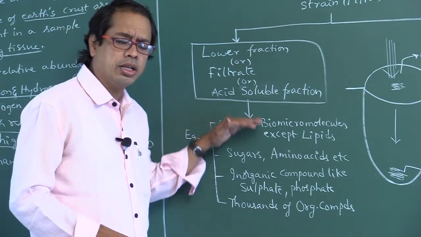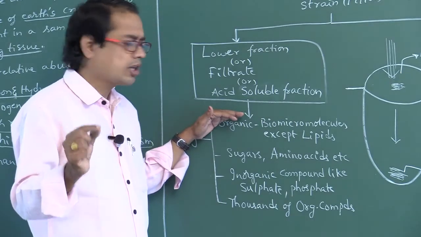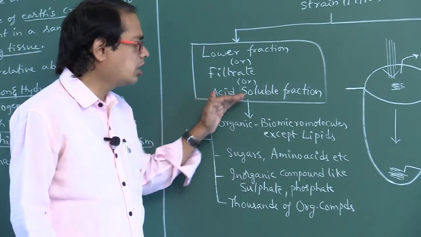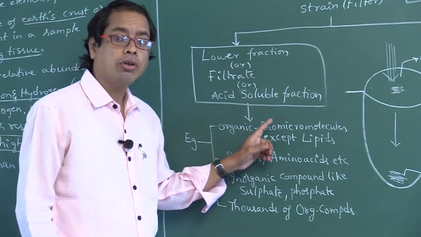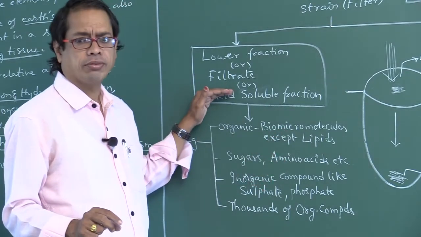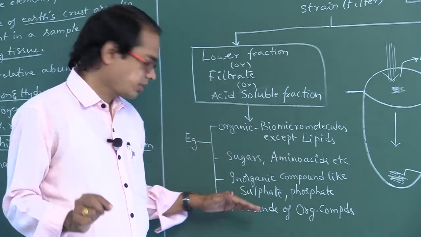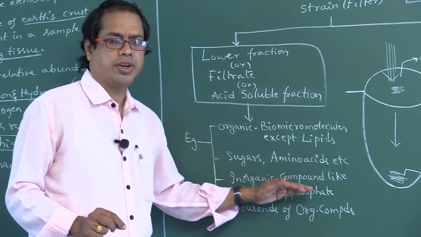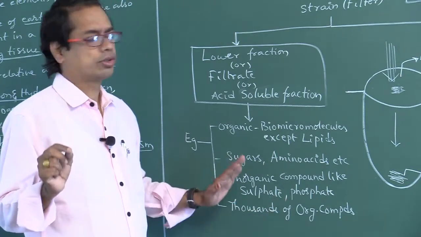So what are the substances found in lower fraction? Also called filtrate, also called acid soluble pool or fraction. That is biomicromolecules except lipids. Lipids are not found here. Next, sugars, amino acids. Next, inorganic compounds like sulfate and phosphate. Next, thousands of organic compounds, right?